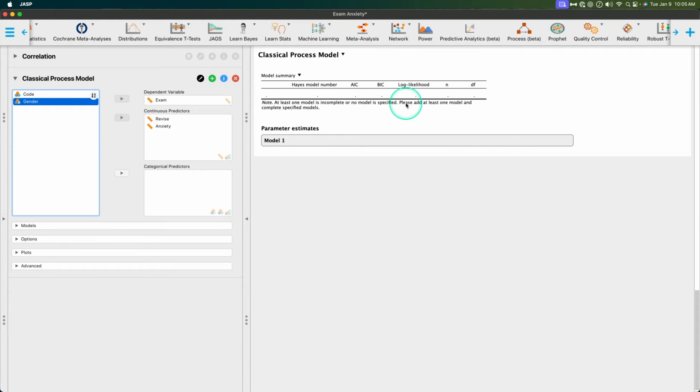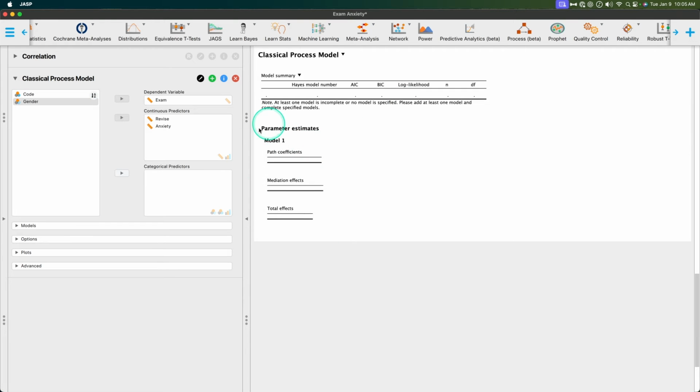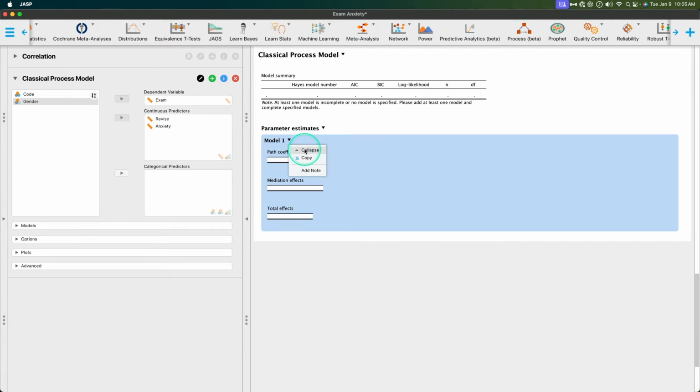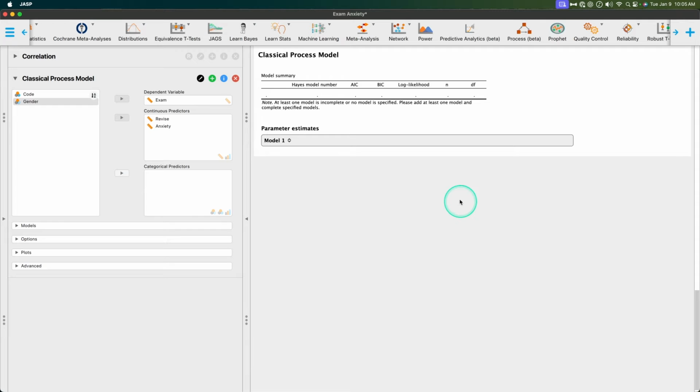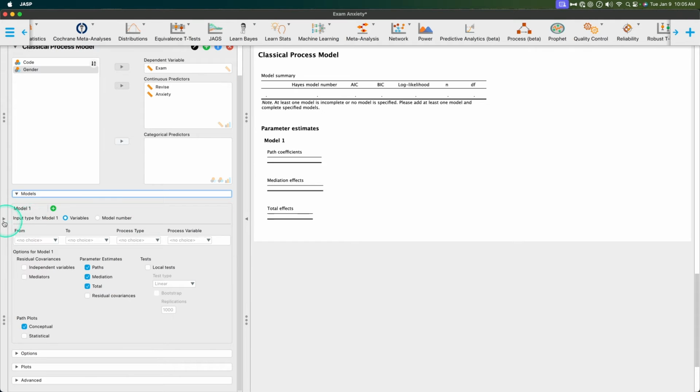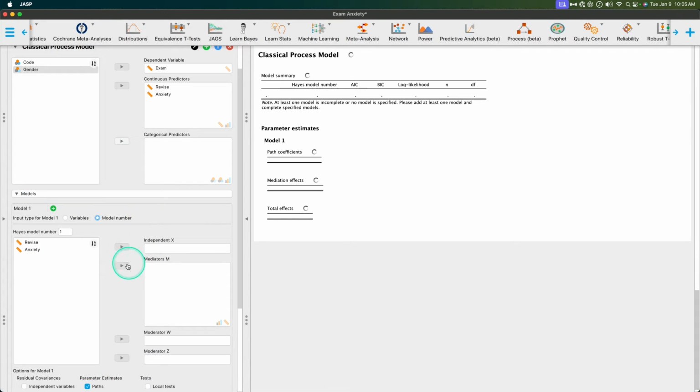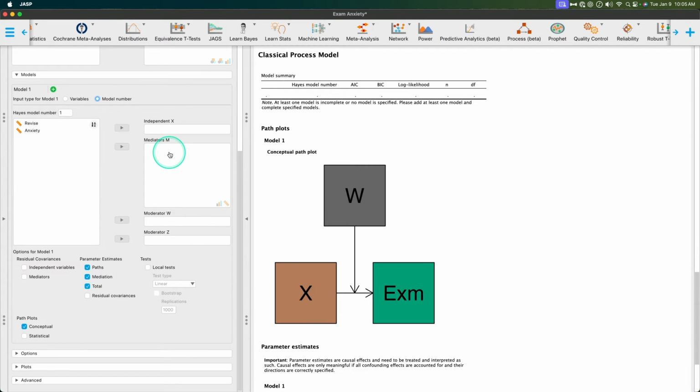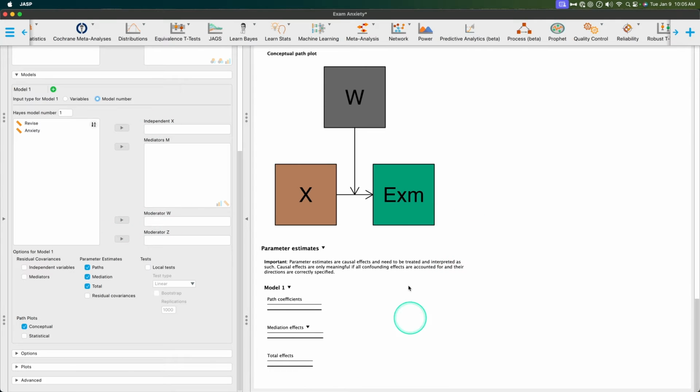Now up here, we still have no completed model. And then in model 1, we have no information. I like how you can collapse this if you want to, right? In case you're running multiple models. Okay, so I'm going to just open that up. So now we need to specify the model, right? So you can do input type for model 1. You can do it by variable or by model number, right? I'm only going to be running one model, but let me show you what that looks like. So you put in, and then once I do that, it starts to make this whole thing, right?